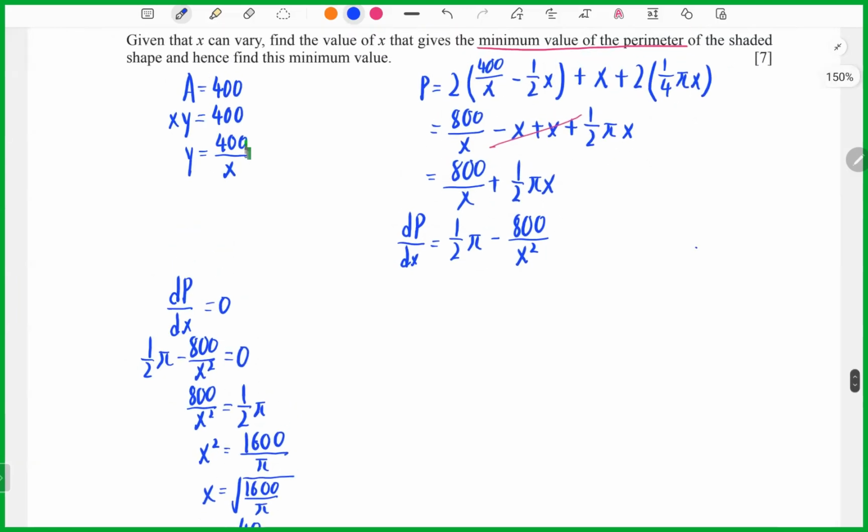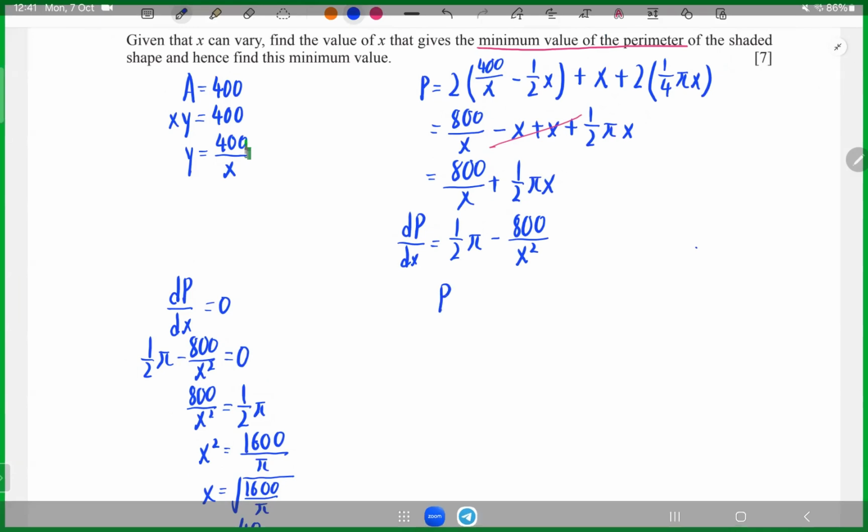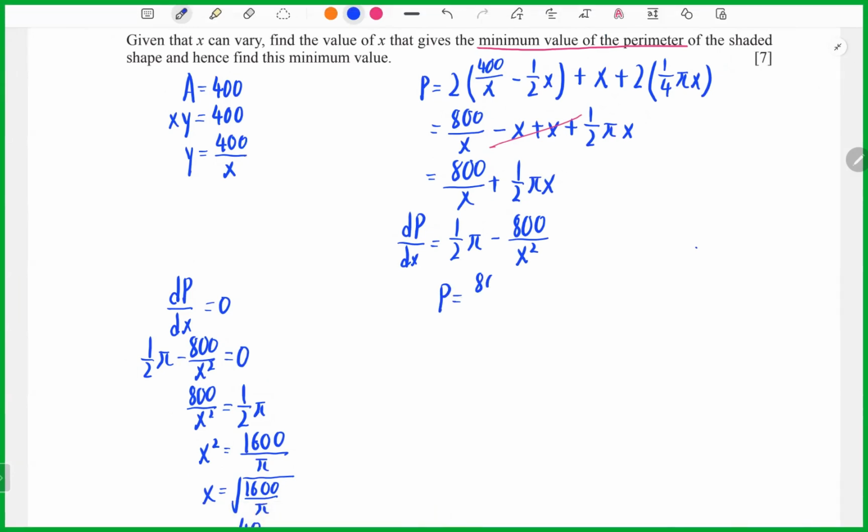Okay, so now we can put into this equation. P will equal 800 over 40 over square root pi plus 1 over 2 pi times 40 over square root pi.